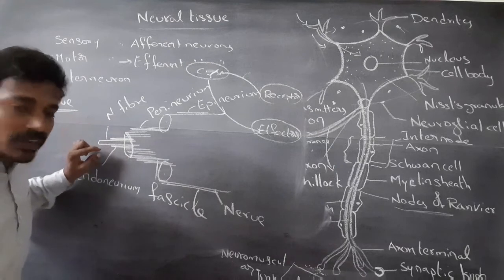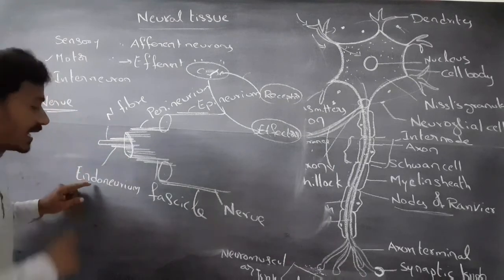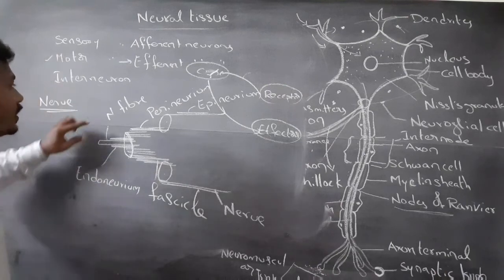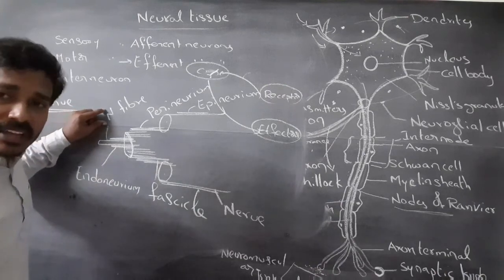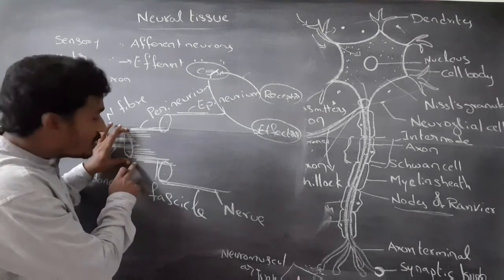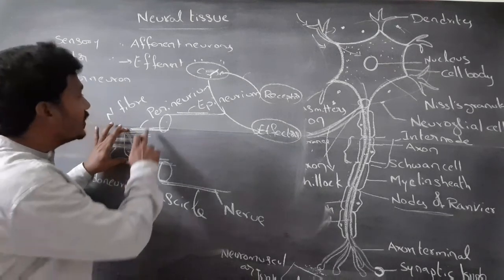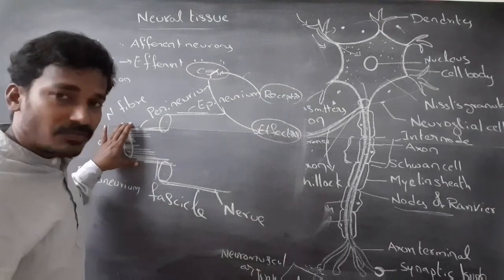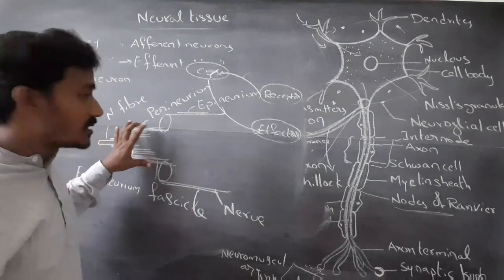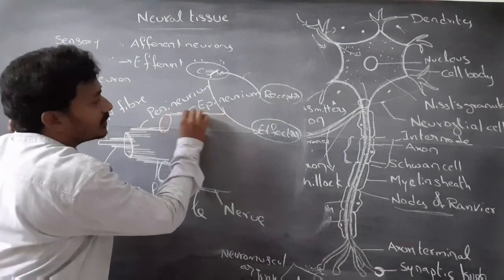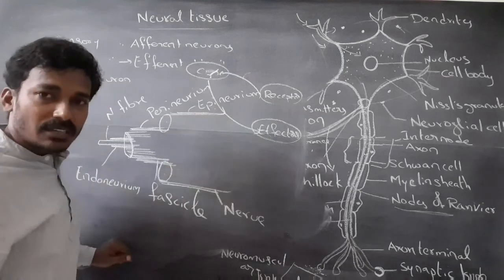Each nerve fiber is surrounded by the endoneurium. A group of nerve fibers forms a fascicle. Each fascicle is surrounded by the perineurium. A group of fascicles forms a nerve, and the nerve is covered by the epineurium.